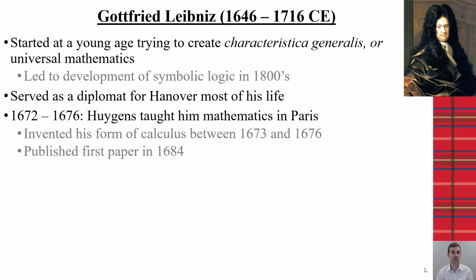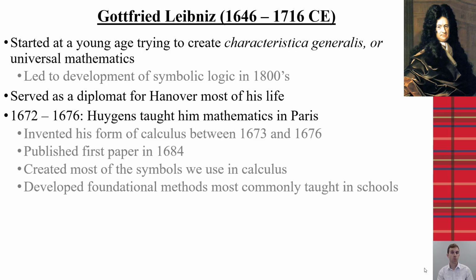Early in his life, he was able to go to Paris, where he was able to work with Huygens and actually be taught mathematics from him. It was during this time that Leibniz was able to take the mathematics he was learning from Huygens and develop his formulation of calculus. He actually published his first paper in 1684. And you can see that while that is well after we consider when Newton is to have constructed his calculus, Newton had no formal publications at that time, and that's where much of the disagreement comes between these two men.